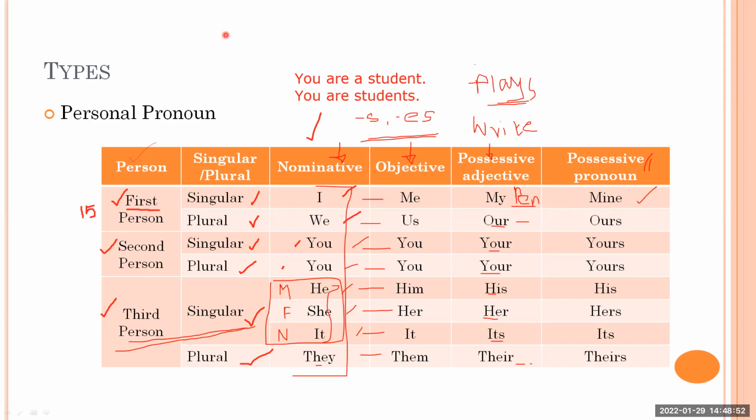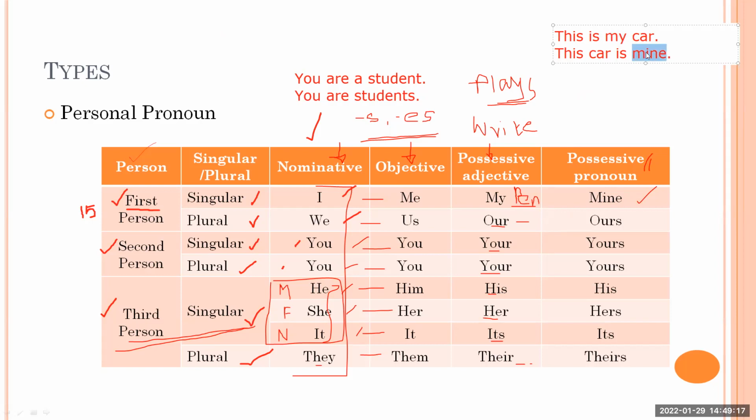For example, I will just write an example here like this. This is my car, okay? And in another sentence I will write, this car is mine. So what difference do you find? Here is my and here is mine. So my is an adjective here, that is possessive adjective, mine is possessive pronoun, okay?